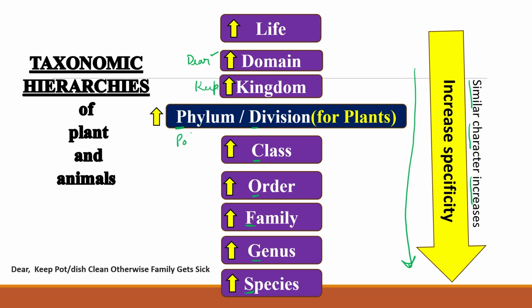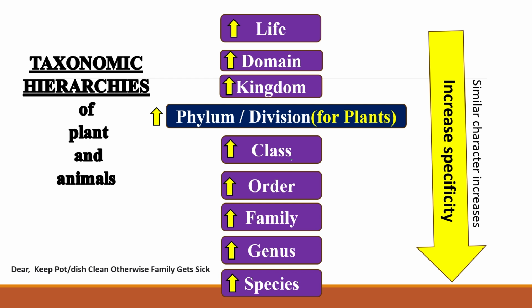P for Pot, phylum, or we can say Dish, division. Dear keep pot or dish clean. O for Otherwise, order. Family. Get, genus. Sick, species. If we learn this line, we can very well learn which level comes on top and which level comes after that. With the help of this line we can learn the sequence.